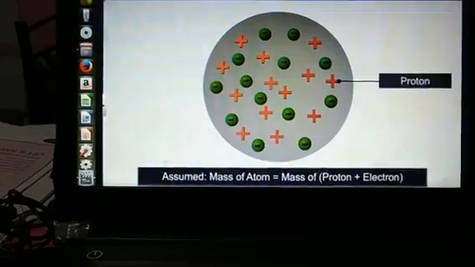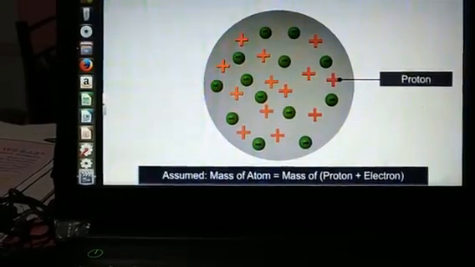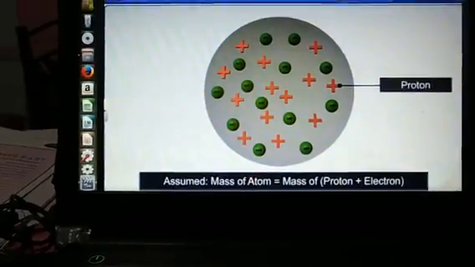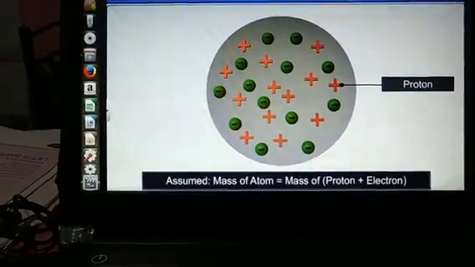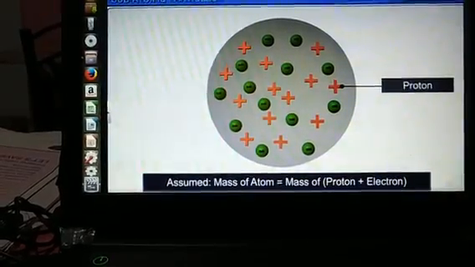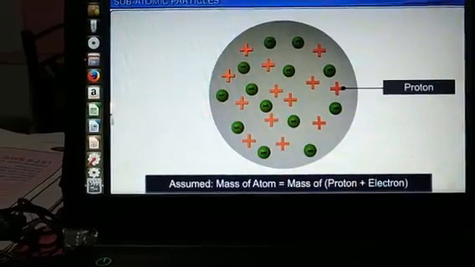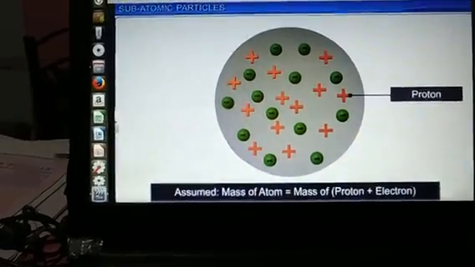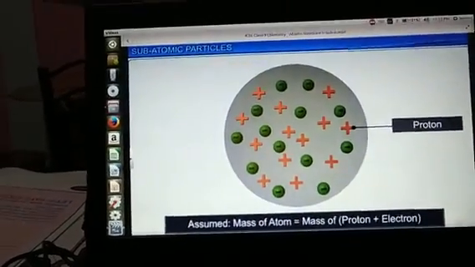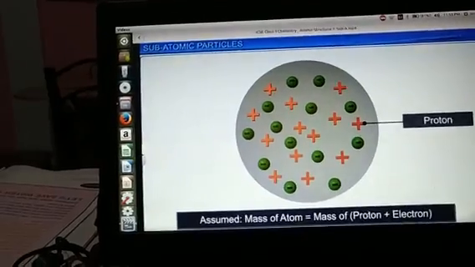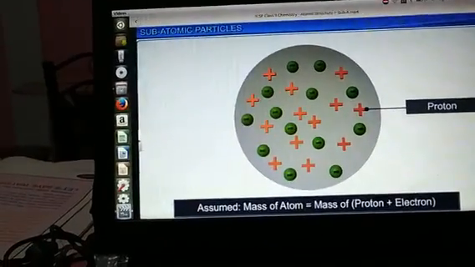The positive charge was unknown to J.J. Thomson. He imagined a positive charge inside the atom and designed an atom model called the plum pudding model, like a watermelon.